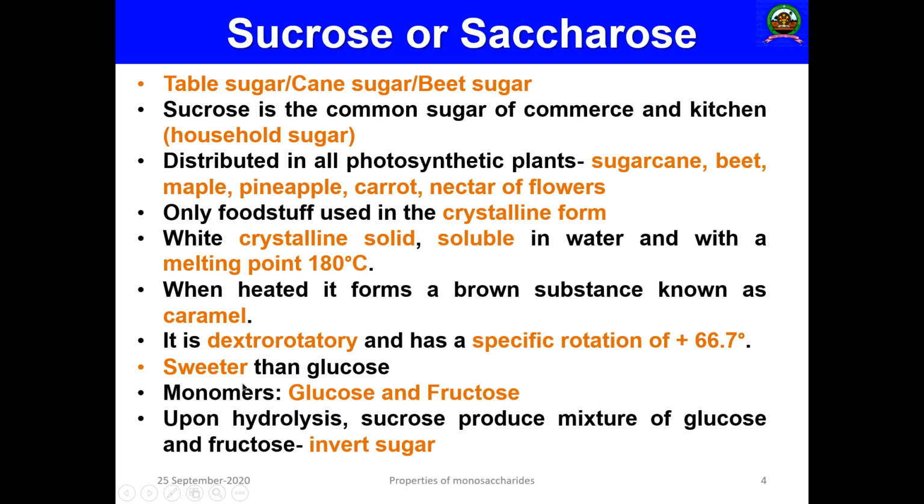The monomeric units are one glucose moiety and one fructose moiety, which are connected by glycosidic linkage, known as sucrose. Upon hydrolysis, sucrose produces a mixture of glucose and fructose. That is why I told you the monomeric units are glucose and fructose. That is why this molecule is known as invert sugar. So invert sugar is nothing but sucrose or saccharose.